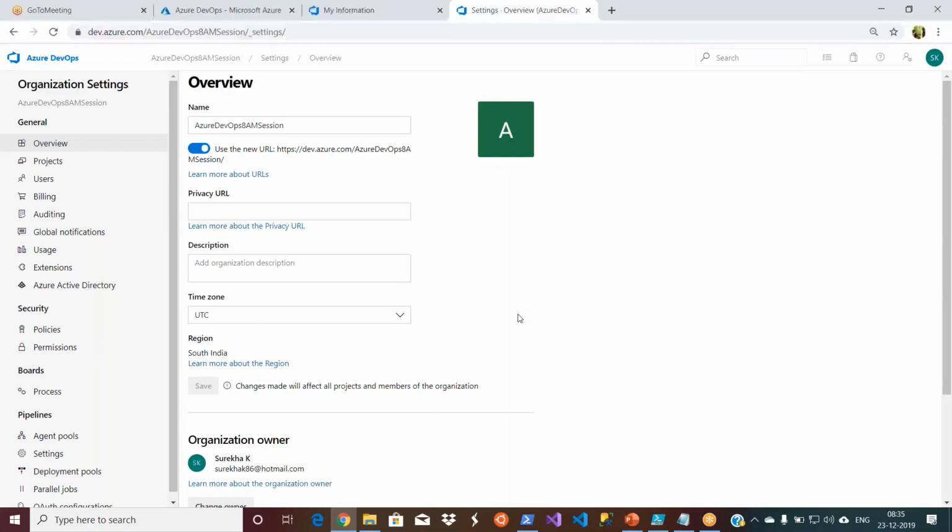Whatever you saw for the project, similar settings are available here as well. This is a beauty actually, because it won't be confusing. Everything will be in a similar fashion, so it's easy to remember.